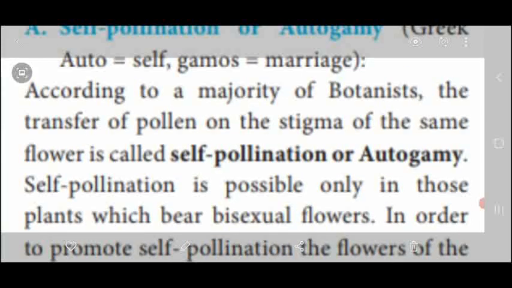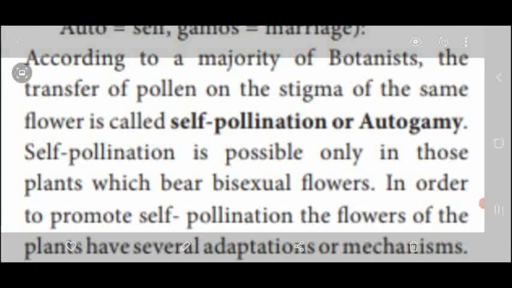Dear students, the majority of botanists say that transfer of pollen grains from the anther to the stigma of the same flower is called self-pollination or autogamy. So self-pollination is possible only in bisexual flowers. Underline the word. It's an important 1-mark question.